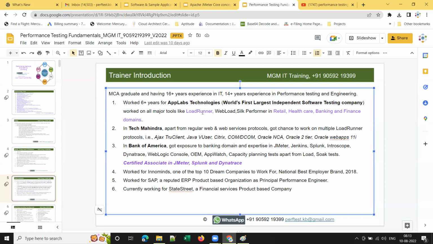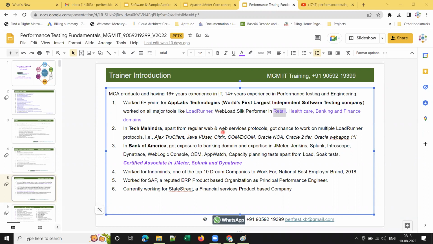There I worked on all major tools like LoadRunner, WebLoad, SilkPerformer, right? And in these domains: retail, healthcare, banking, and finance. And Tech Mahindra is another service-based company. So AppLabs is a service-based company, and Tech Mahindra is another service-based company where I worked for